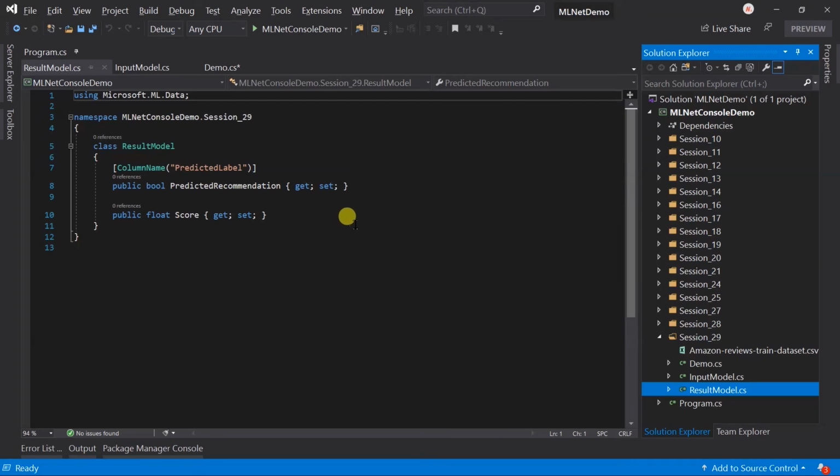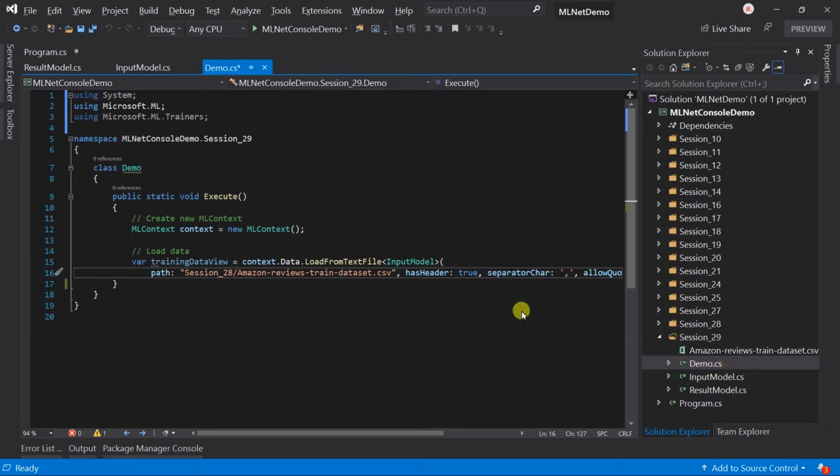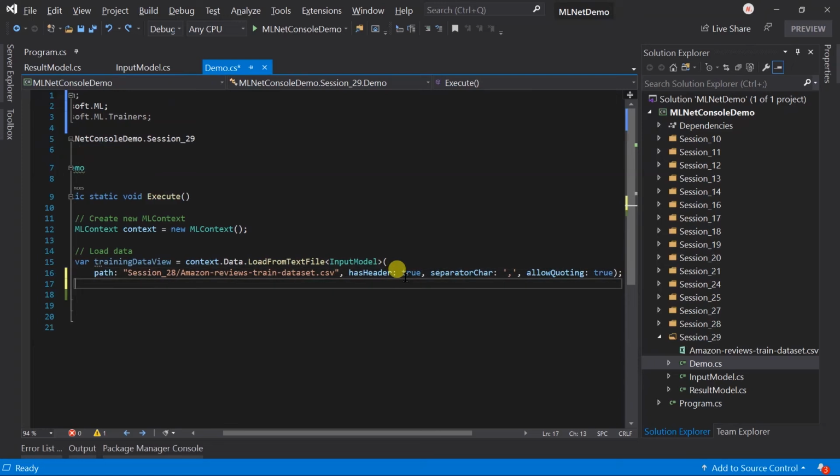Just like the previous session, in the demo class I have loaded the dataset. For this example, I am going to create a pipeline for data pre-processing first, then append the trainer to it.